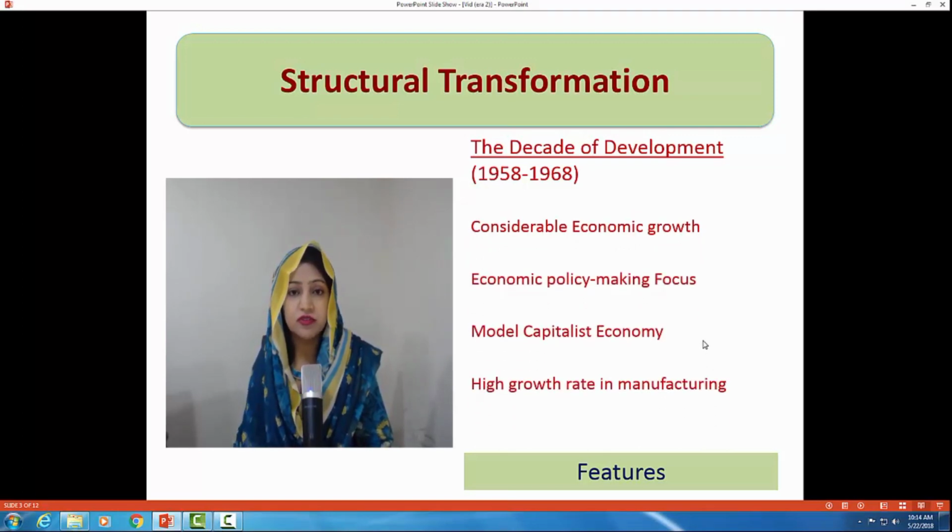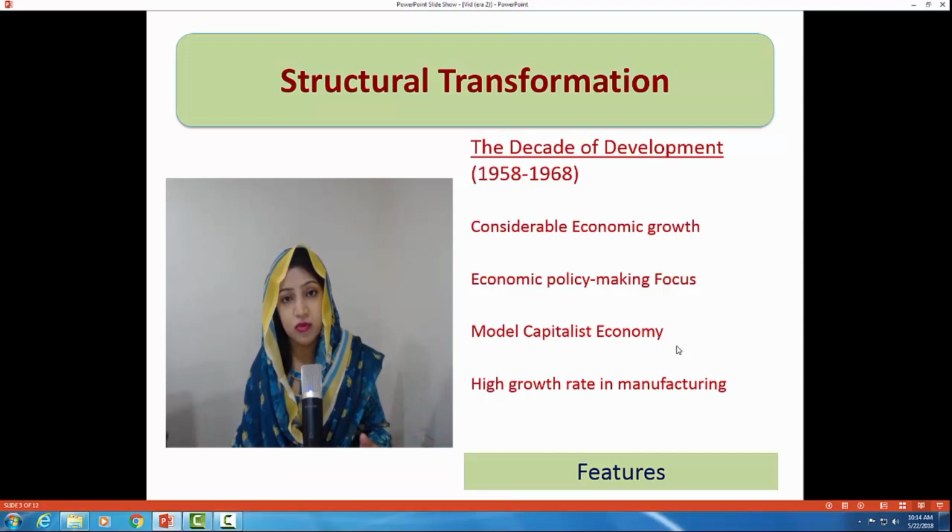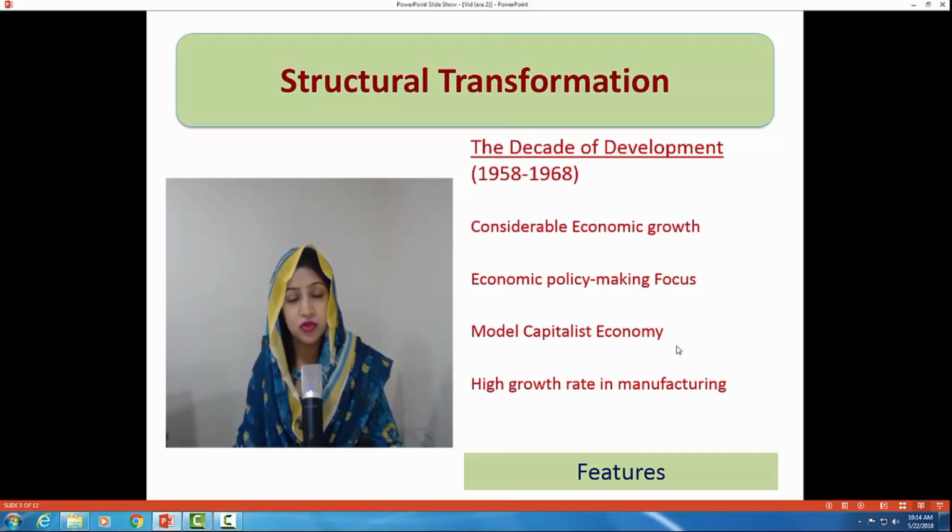Economic policy making was the major focus of the government. Pakistan economy was considered a model capitalist economy. There was the highest growth rate in the manufacturing sector, पहले 10 सालों में भी, 50s में भी and then 60s में भी. So according to the World Bank 2002 report, Pakistan exported more manufactured goods than Malaysia, Indonesia, Thailand, Philippines and Turkey combined in 1965. So you can well imagine the growth and development in the manufacturing sector in that time period.